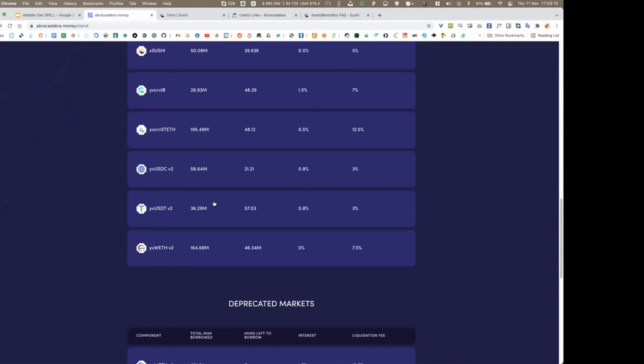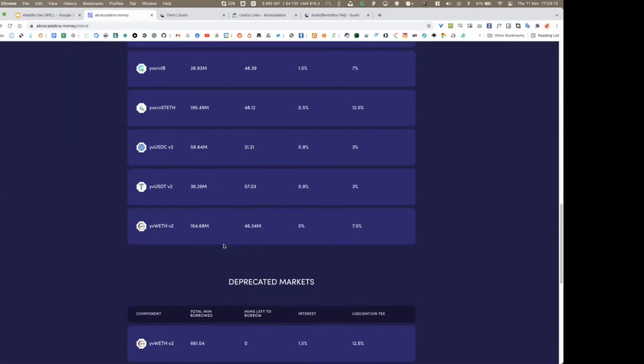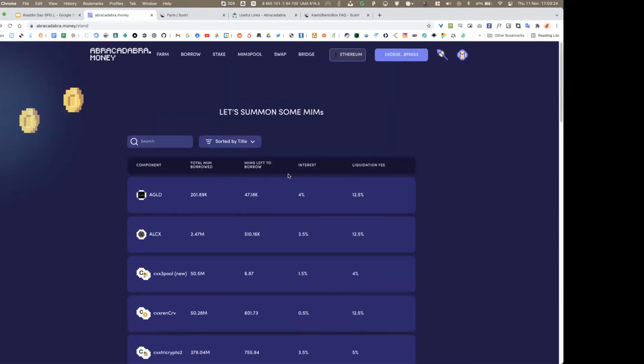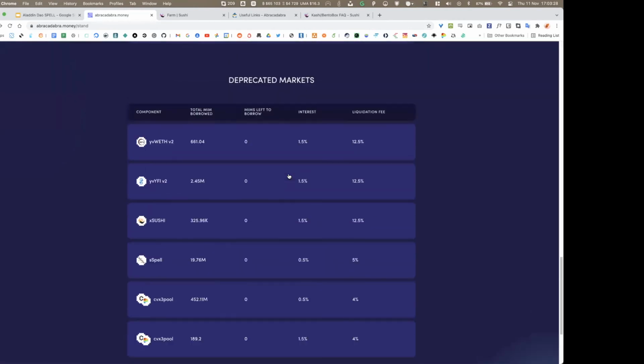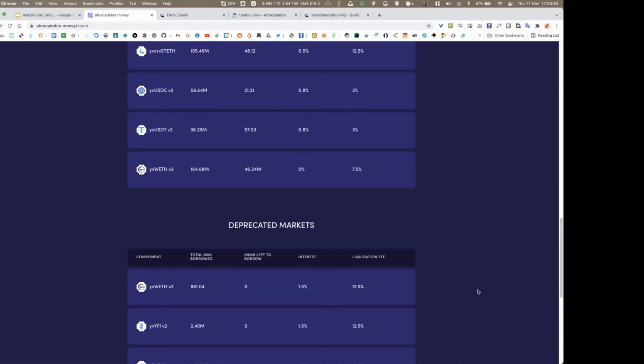For example, here there's a fair amount of liquidity: 46 million MIM can be borrowed against this WETH collateral. So it all depends on how much is available at that point in time, which I think is probably the biggest downside to the strategy.